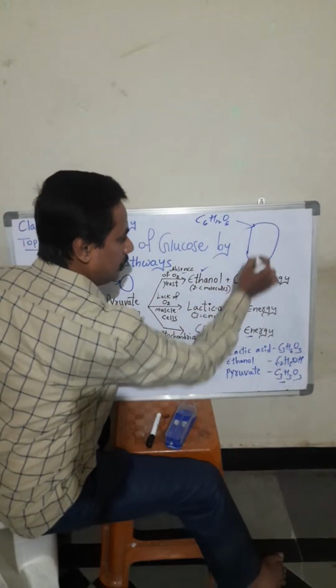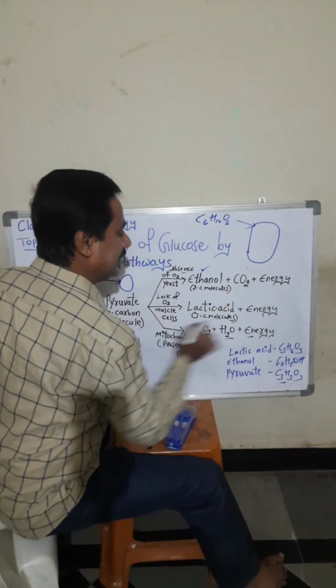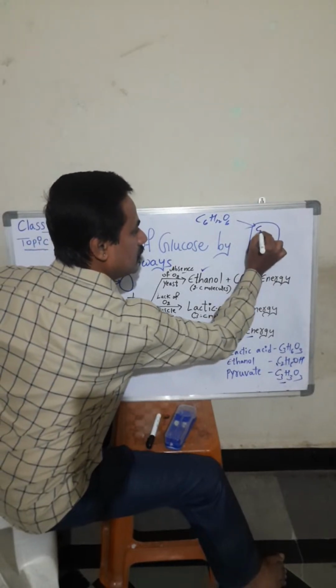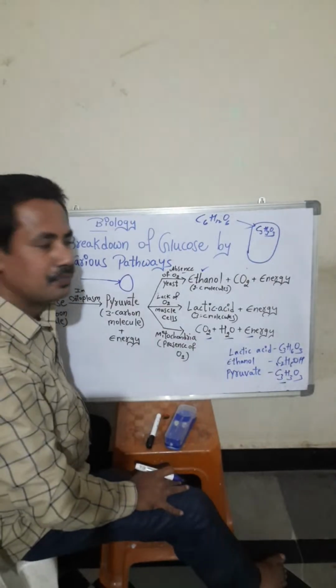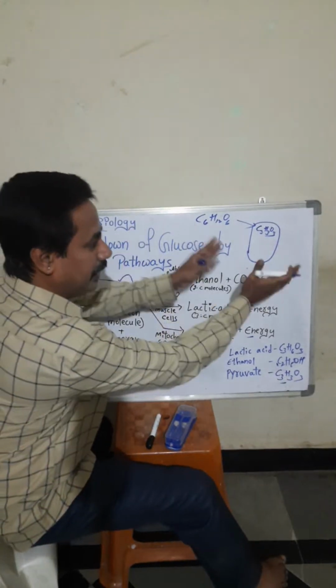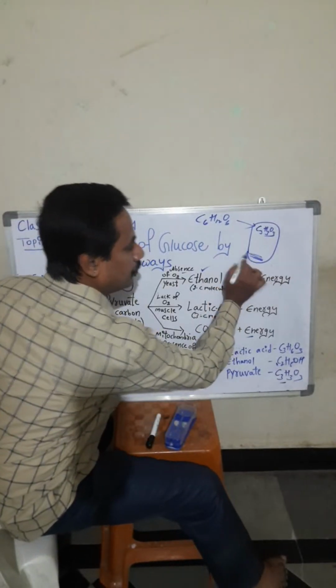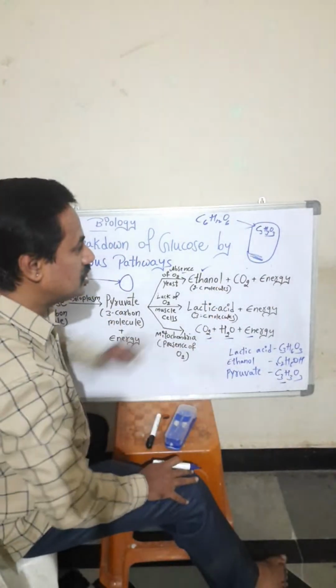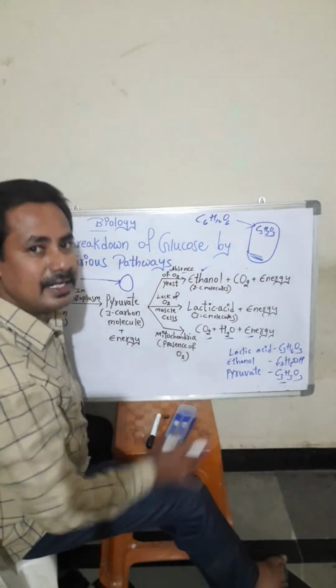I have written the pyruvate formula as C3H3O3. Glucose is breaking down into pyruvate inside the cell, in the cytoplasm, the jelly-like substance. This C3H3O3 is pyruvate.